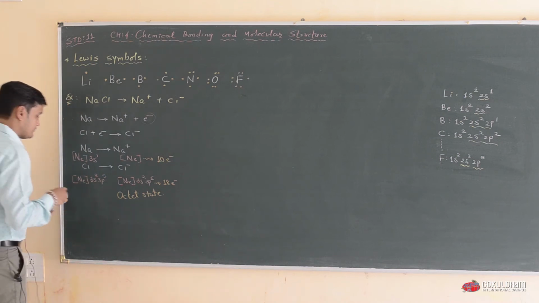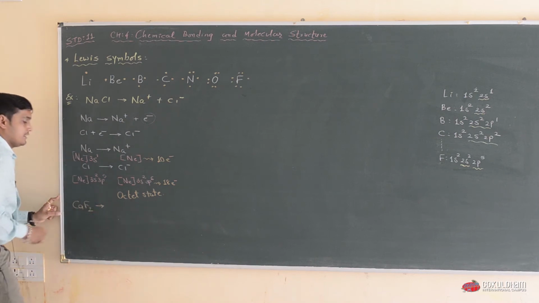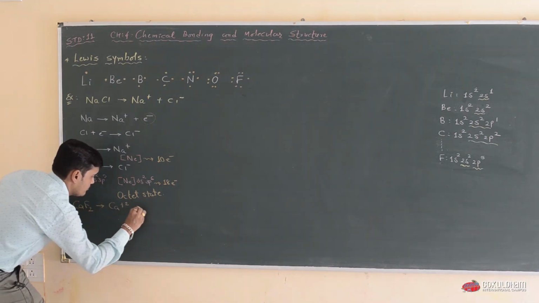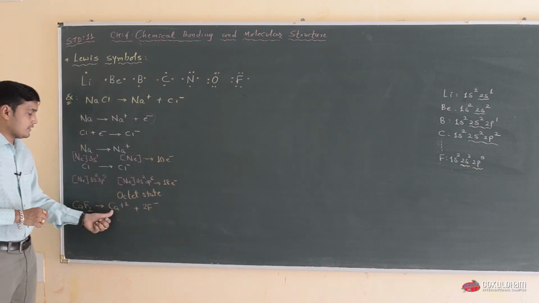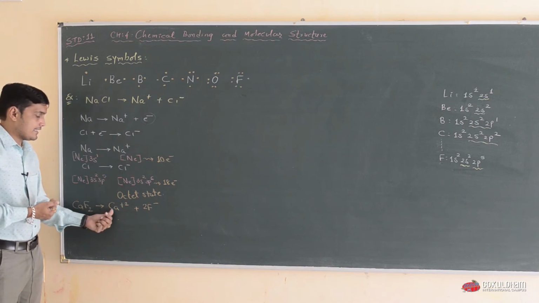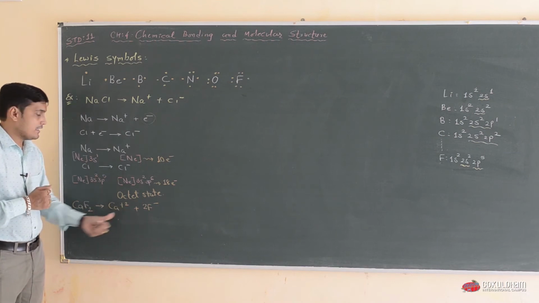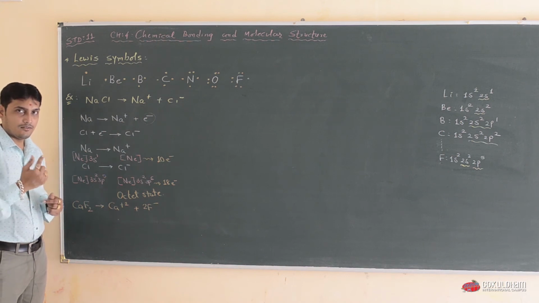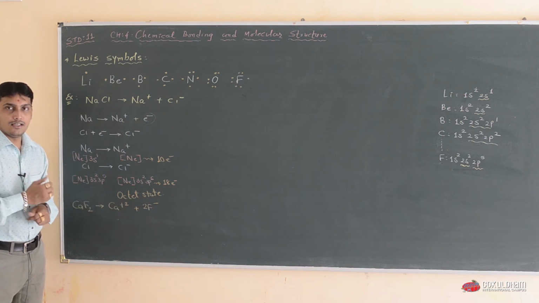Another example is CaF2. In this calcium fluoride, Ca2+ and 2F−. Calcium has atomic number 20, but it loses 2 electrons, so it has 18 electrons now. Fluorine has atomic number 9, but it accepts 1 electron and converts into F−, so a total of 10 electrons.